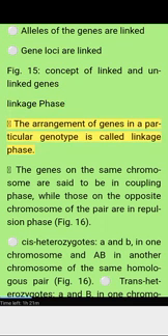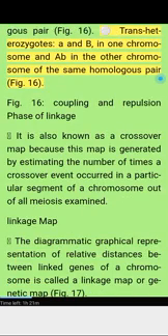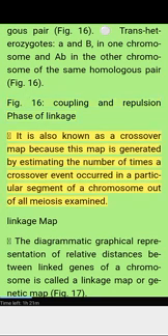Linkage phase. The arrangement of genes in a particular genotype is called linkage phase. Genes on the same chromosome are said to be in coupling phase, while those on opposite chromosomes of the pair are in repulsion phase. Figure 16: cis heterozygotes, A and B in one chromosome and a and b in another chromosome of the same homologous pair. Figure 16: trans heterozygotes, A and b in one chromosome and a and B in the other chromosome of the same homologous pair. Figure 16, coupling and repulsion phase of linkage.